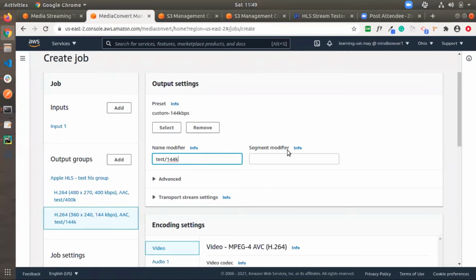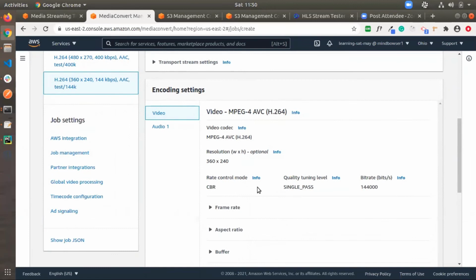And this segment is actually optional. This is also useful: whatever string we are adding will be concatenated with this string. So I'm not adding any. Here we can see that the custom preset settings are from the preset, like the resolution preset for 240, and here is the same constant bitrate. And because of that change, for output one we have 400K, and here we can see the 144.